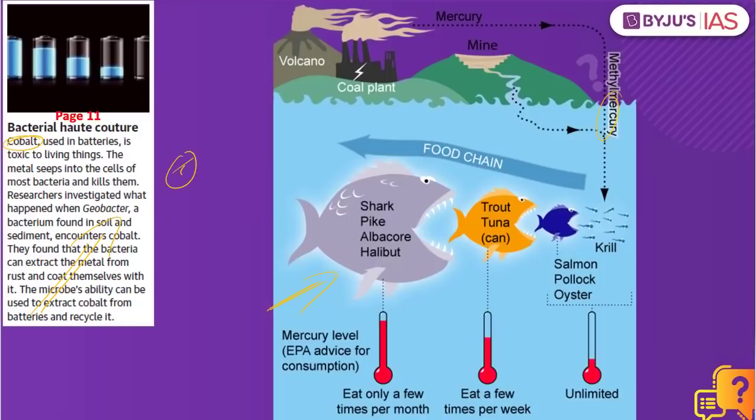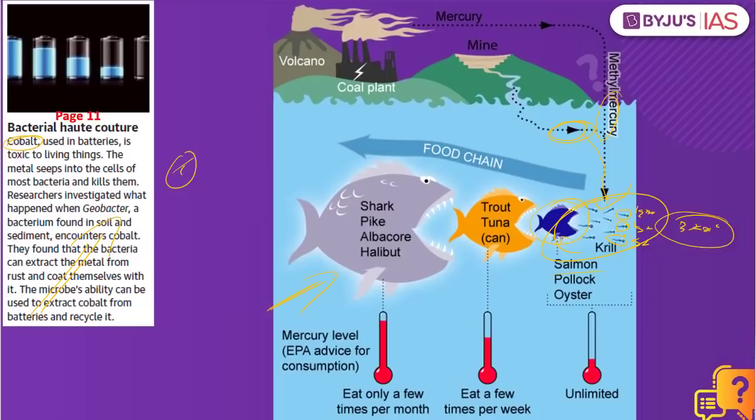What happens? There are mining activities that are conducted, let's say in a particular area close by to the oceanic system. This will release mercury. This mercury is ingested by the krills. What are these krills? These are nothing but small crustaceans. Let's say, for example, these are hypothetical numbers, just for the sake of explanation. Let's say there is about 1 gram of mercury that is taken up by this particular krill. So how many krills are there? Let's say about 3 krills. So what is the present state?